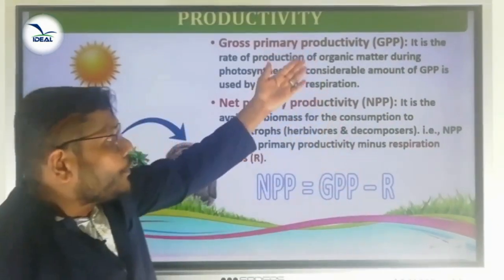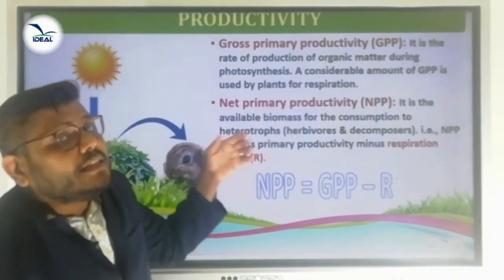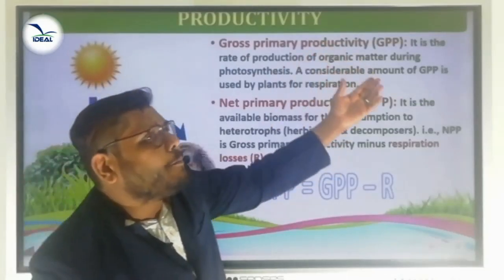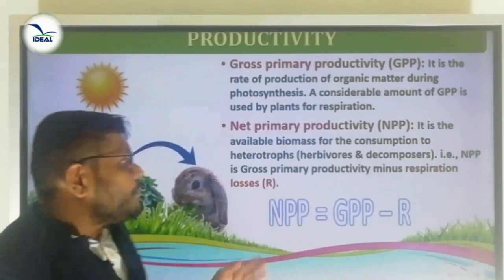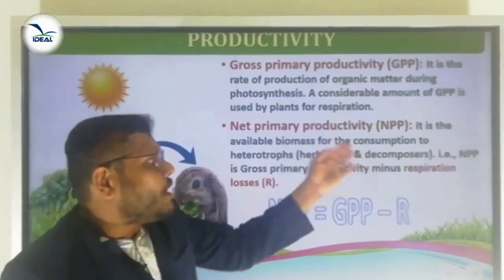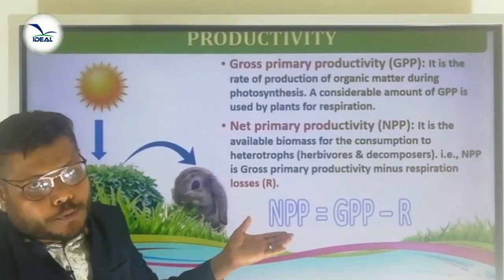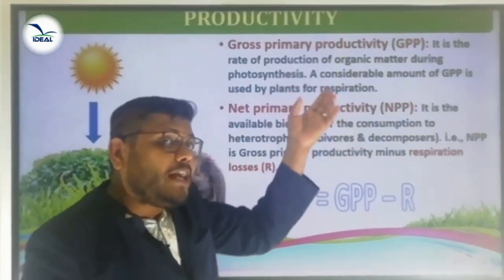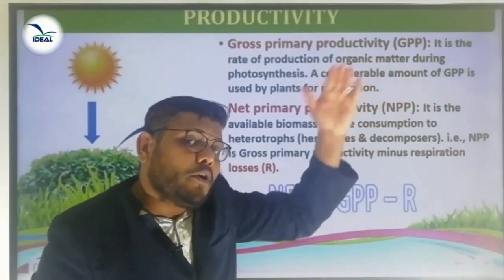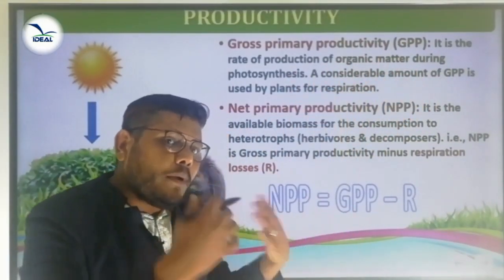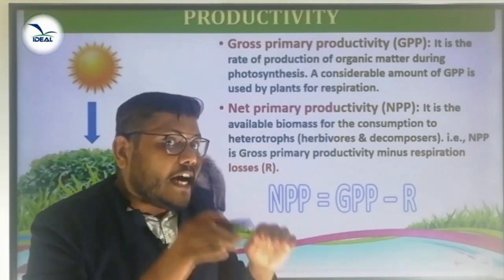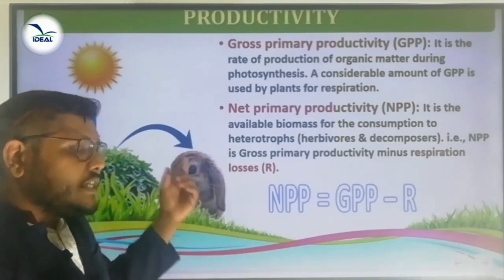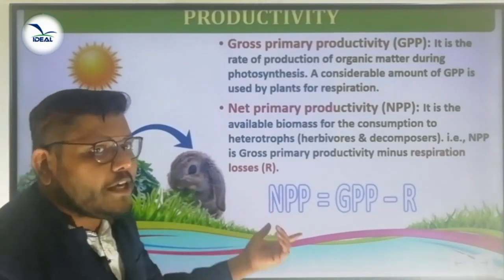During gross primary productivity, the considerable amount of GPP is used by plants for respiration. So, the net primary productivity is the available biomass for the consumption to heterotrophs. Plants use a considerable amount of GPP for respiration. After that, whatever amount of GPP is left is said to be NPP.